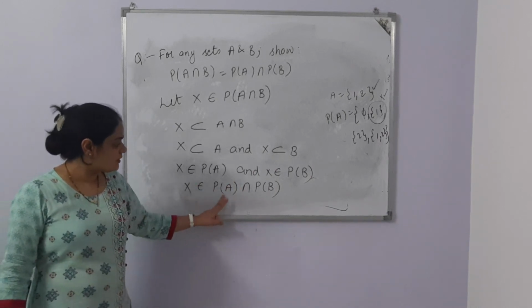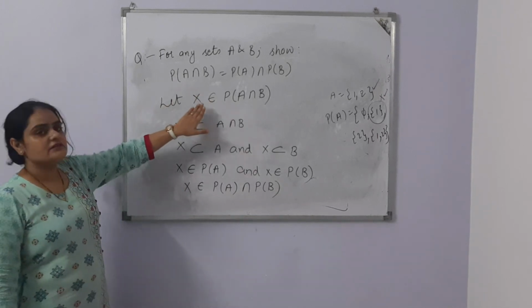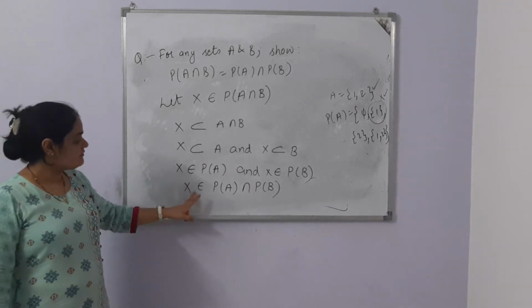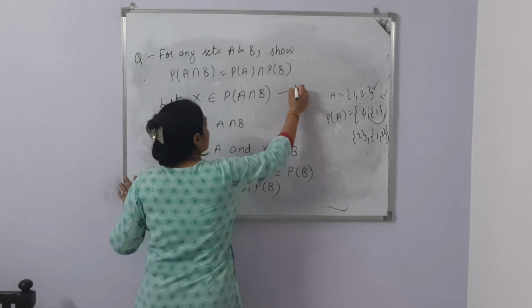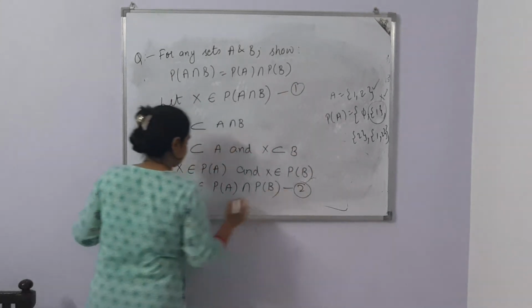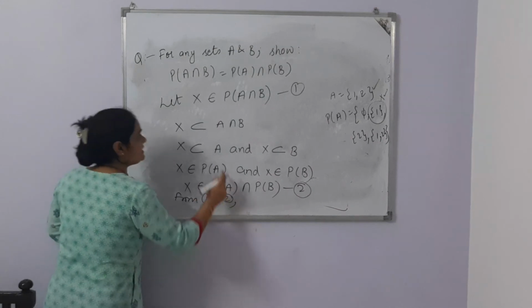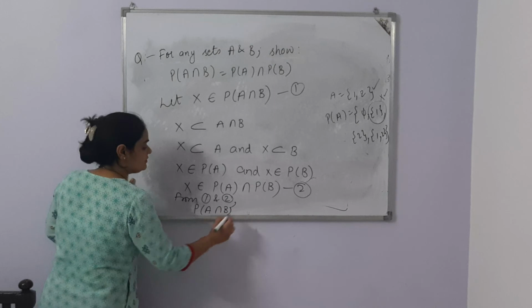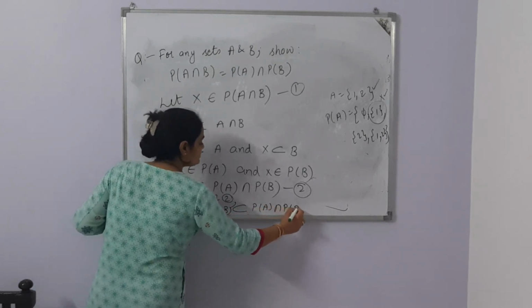So X belongs to power set of A intersection power set of B. We started with the question, this set belongs to power set of A intersection B. And here we fetch the result, X belongs to power set of A intersection power set of B. So from 1 and 2, we'll get power set of A intersection B is the subset of power set of A intersection power set of B.